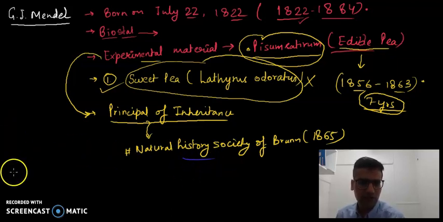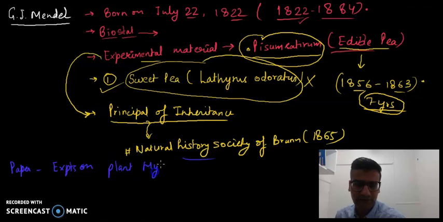He also wrote a paper. The name of the paper was Experiments on Plant Hybridization. This paper was published in the Natural History Society of Bern in the year 1866.